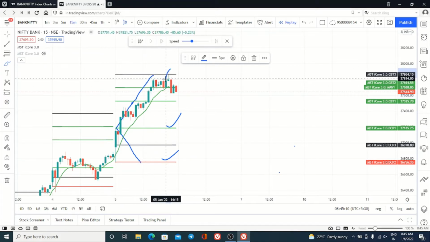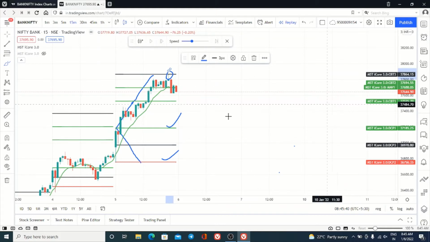See here, what is the high? The high made was 37,862.40, and the target was 37,864. So we missed by just 2 points, and it has perfectly hit all our targets.